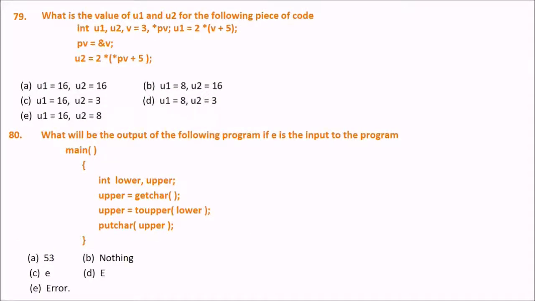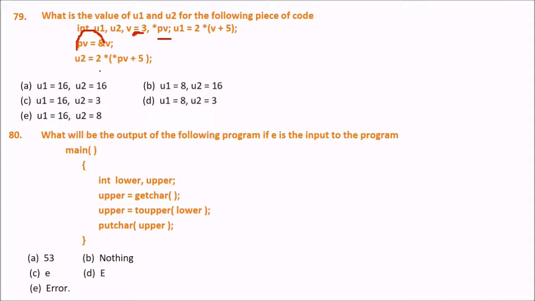Next question is, what is the value of u1 and u2 for the following piece of code? u1, u2, v equal to 3. There is a pointer also, an integer pointer. u1 is equal to 2 into v plus 5, and the pointer is given the reference of v. So now this pv is pointing to v, which is 3.